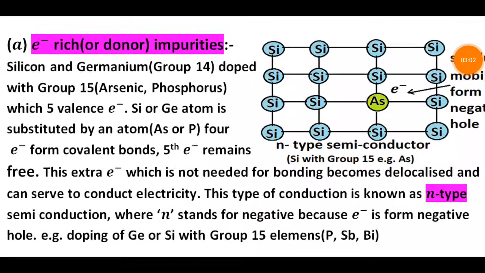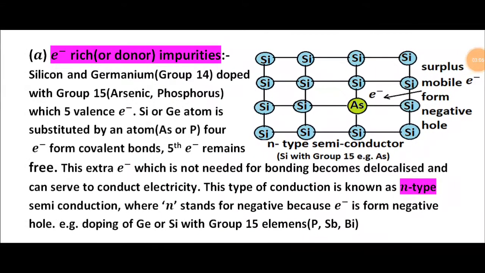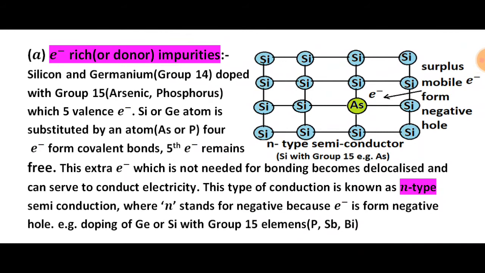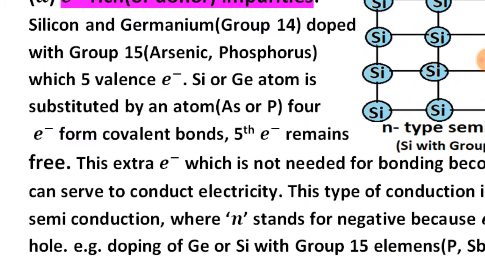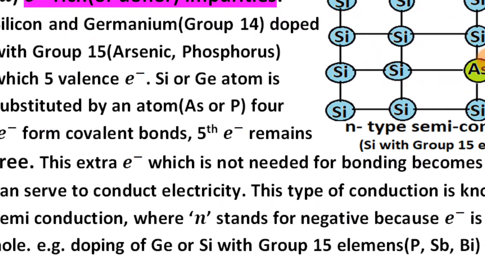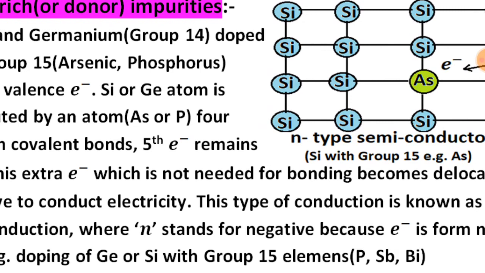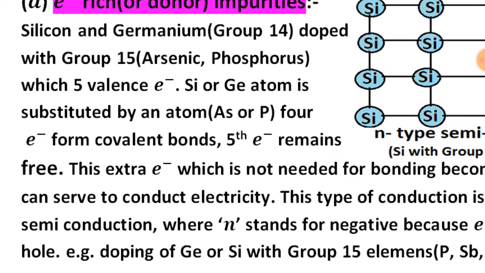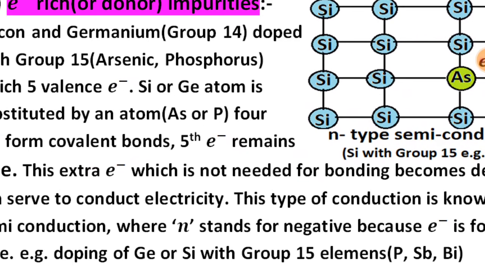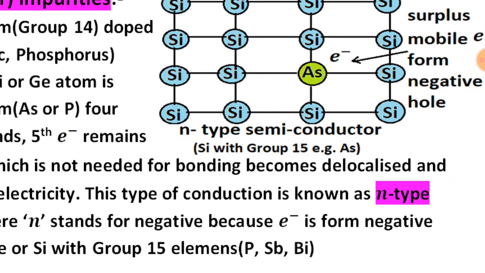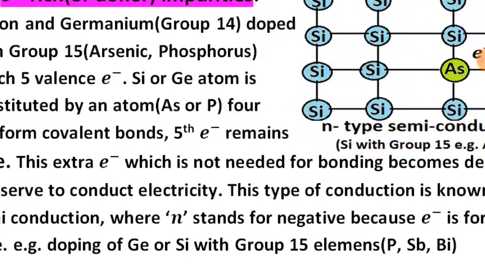First one is known as electron rich or donor impurities. Silicon and germanium, group 14, are doped with group 15, meaning arsenic and phosphorus, which have 5 valence electrons. A silicon or germanium atom is substituted by an atom of arsenic or phosphorus, which forms 4 covalent bonds, and the fifth electron remains free, coming from the group 15 atom. This extra electron, which is not needed for bonding, becomes delocalized and can serve to conduct electricity.